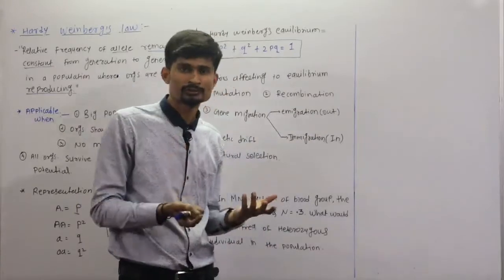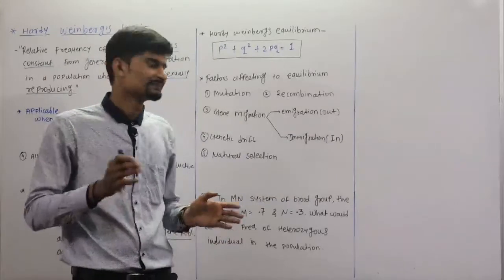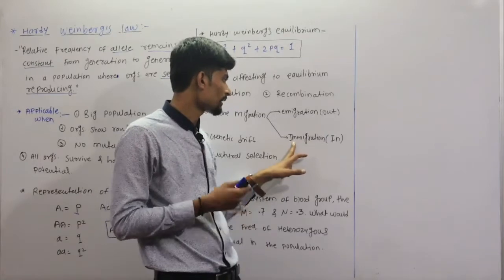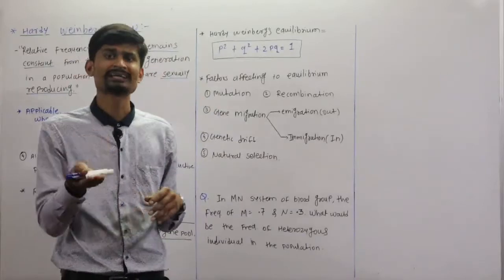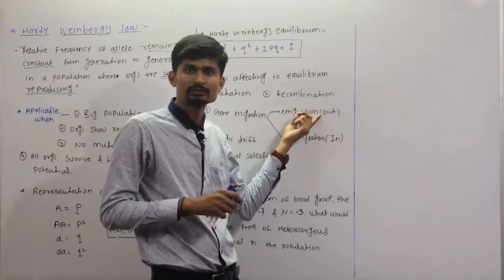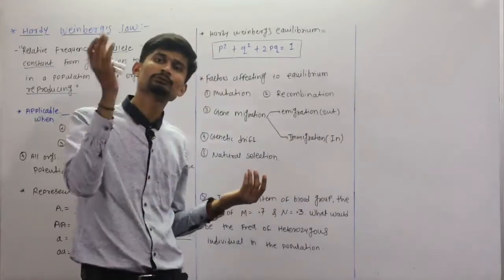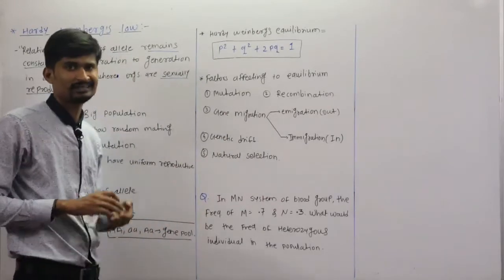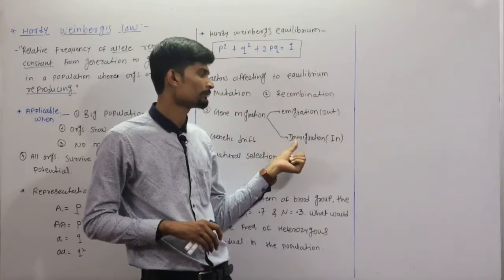Emigration means out, there is a deletion of genes from that gene pool. And immigration means there is an addition of genes into the gene pool. Here the genes are leaving that population or gene pool, and in the other condition the genes are added into that gene pool. So these are two different things. That is migration. Like that, in populations there are also two types of migration, immigration and emigration.